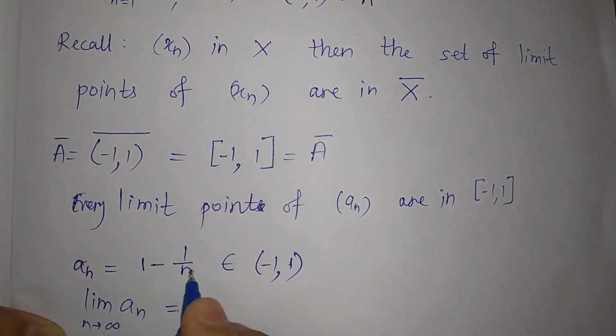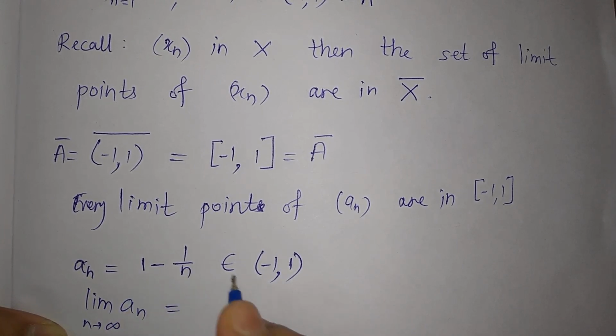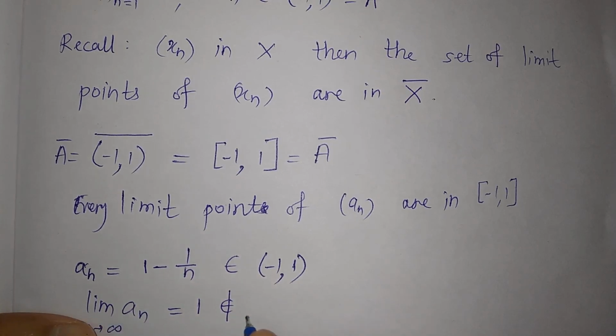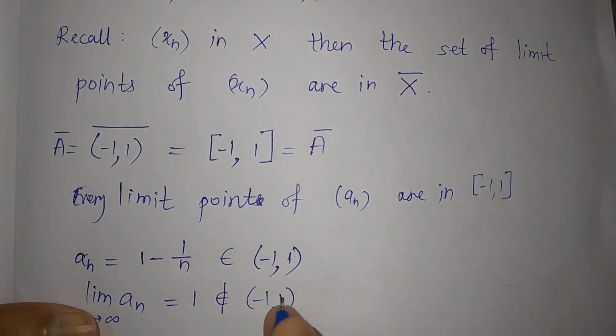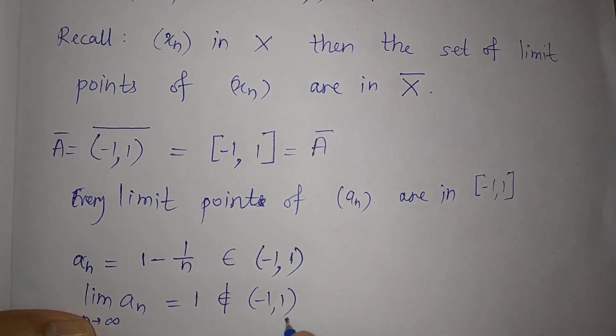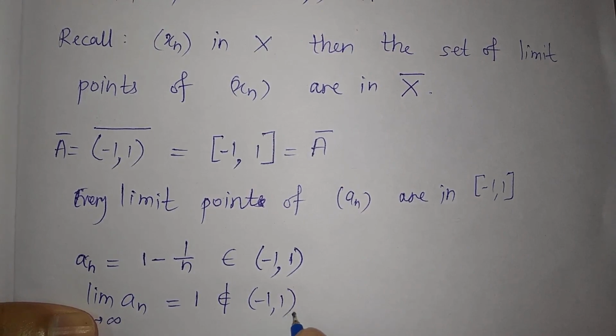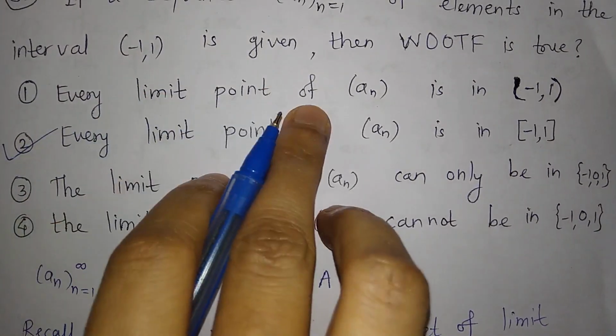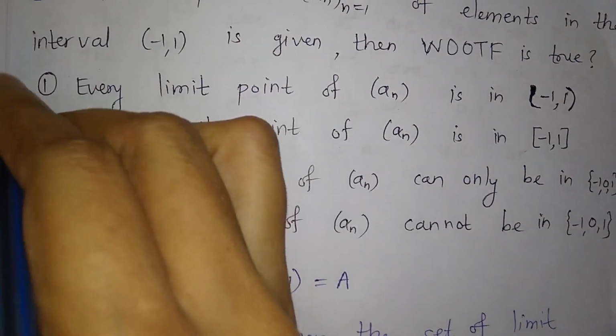This is limit of this sequence, so it is 1 minus 0, so it is 1. And clearly this limit point of this sequence is not in this set. ठीक है, क्योंकि यहाँ पे 1 नहीं है but limit point is 1. तो लिमिट पॉइंट इस सेट में नहीं है. But this option says that every limit point is in this set, so this is not true.